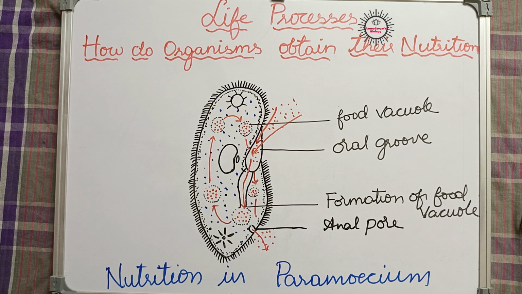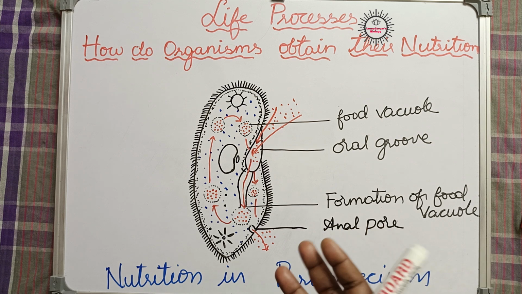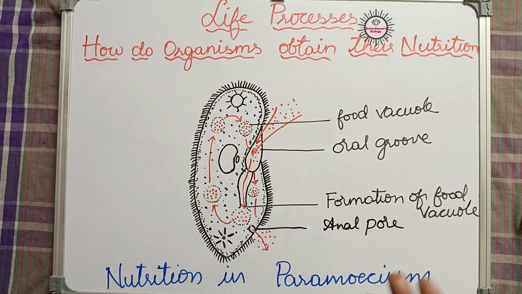By taking human beings as an example, by taking our digestive system as an example, we are going to learn how nutrition takes place in the case of human beings. Some specialized organs are present, some specialized digestive enzymes are present. So how it takes place, we are going to learn in our next video. That's it. That is about our topic today.